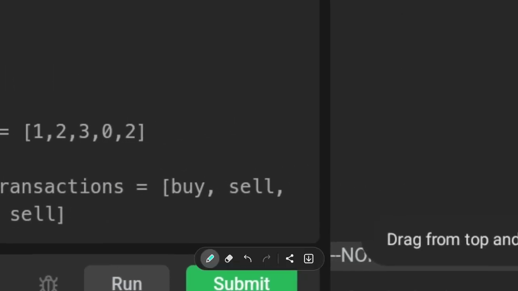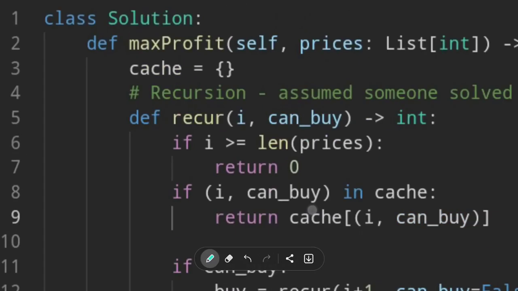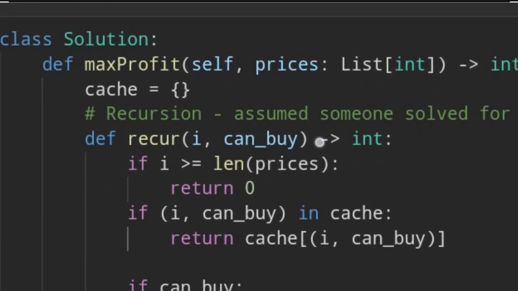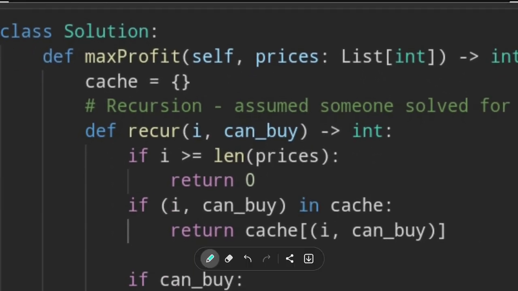Let's look immediately at the solution. Okay, so this is going to be the solution. We already know that we are going to use recursion. Why? Because we have here combinations, we have choices to make, it's becoming difficult. Recursion to save the day. Okay, so let's look at this.